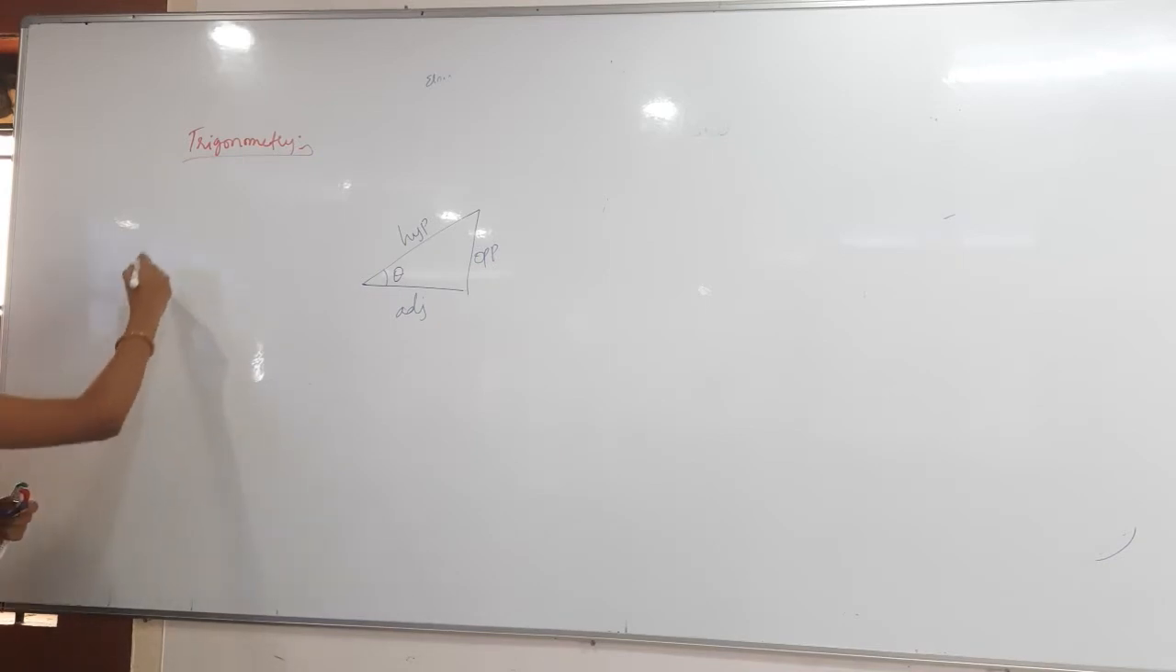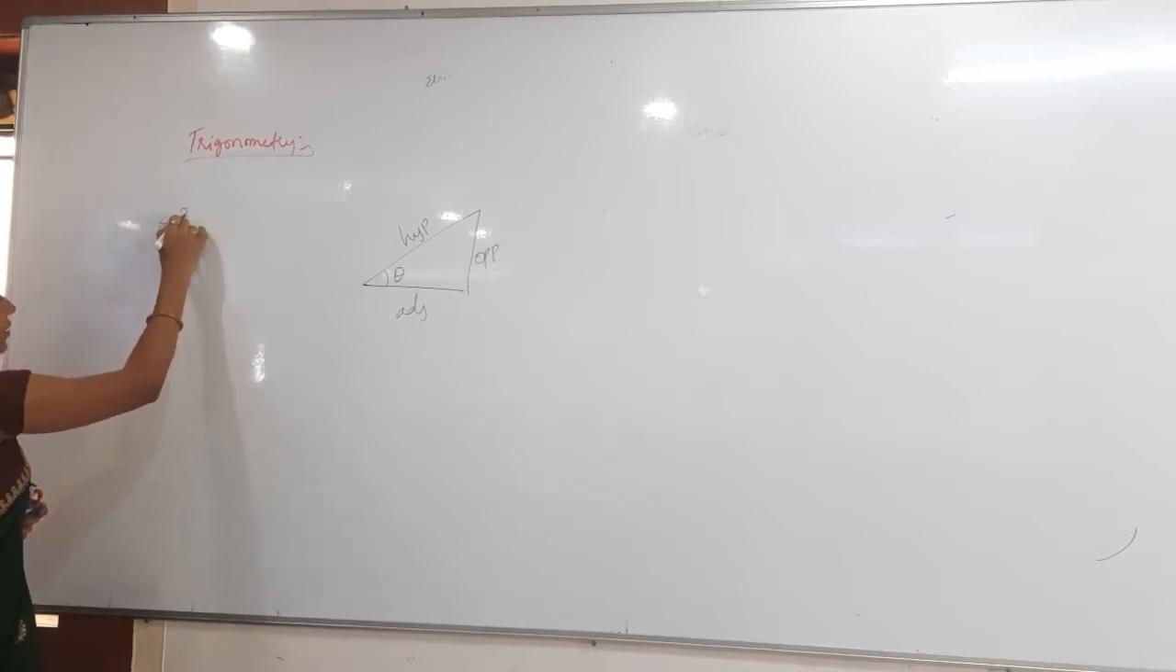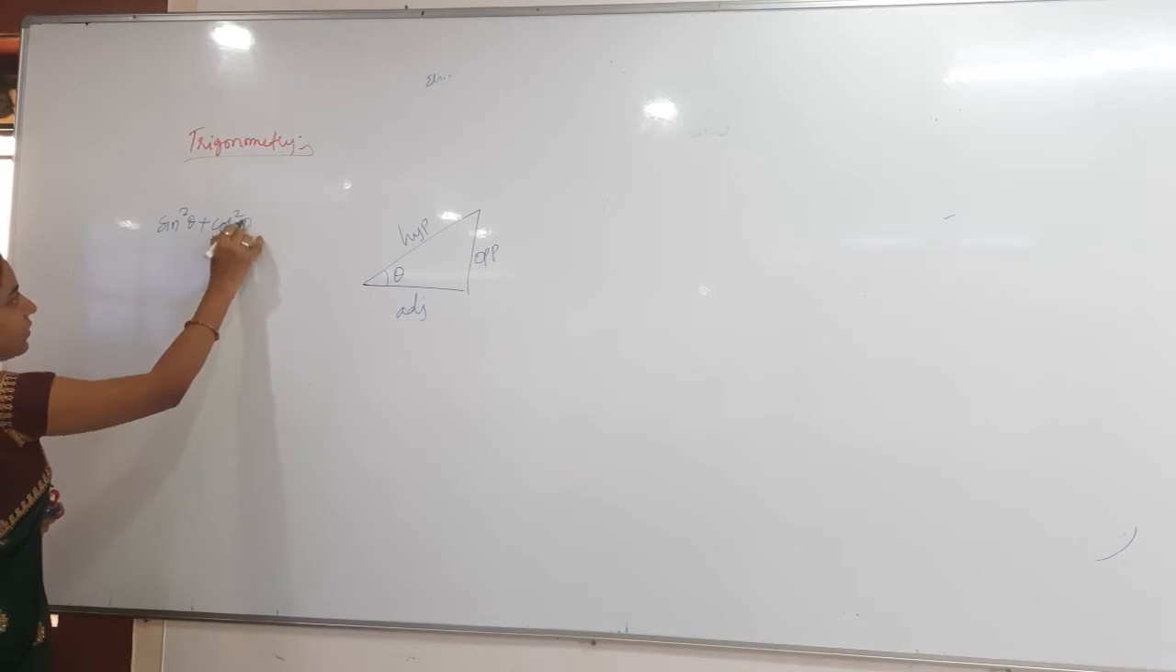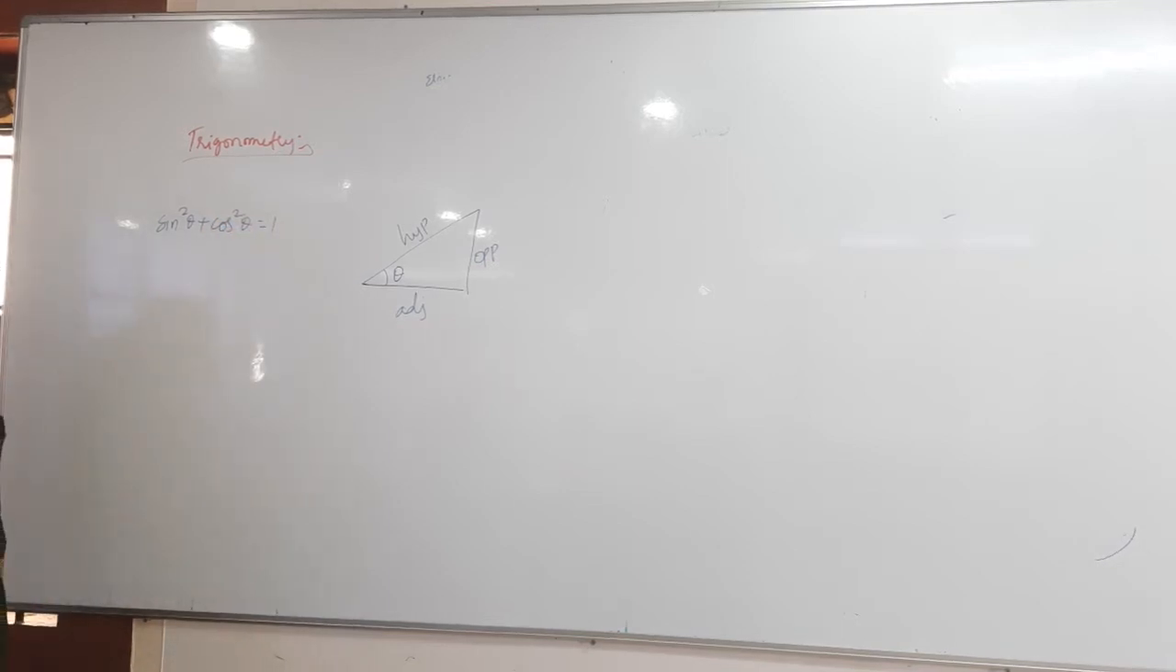And one of the major relations between sin theta and cos theta is what? Sin square theta plus cos square theta is equal to 1. I said to remember only this formula. From this only we can get the remaining.